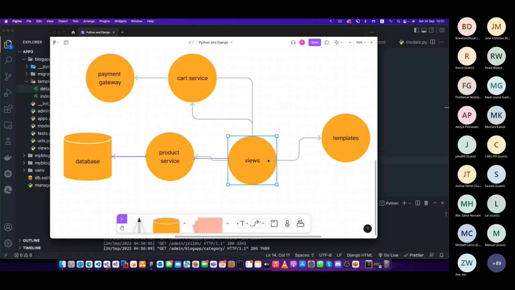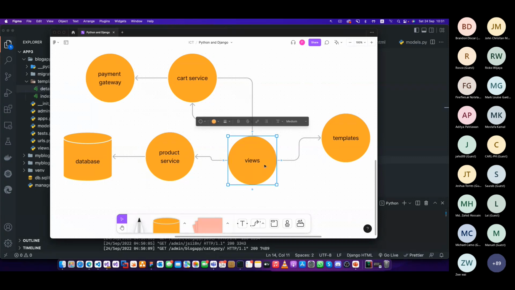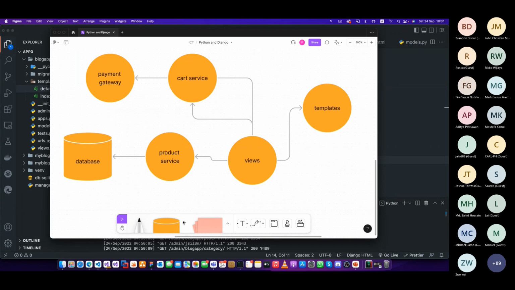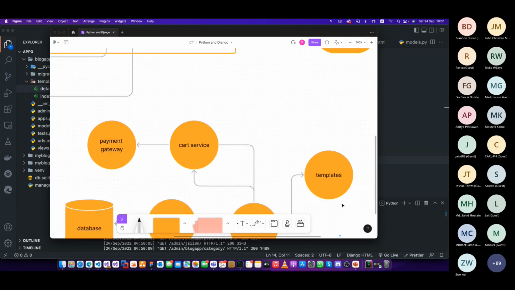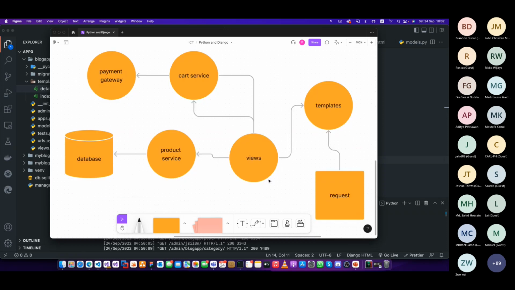Today, because it's just an introduction session, I did everything inside the view. It should be like this, different services, right? So these will be Python files, just accessing this information using models and then sending back to the views, and the view will be handling sending back the information, the templates. So the request will be coming here, whatever the user request will be. The button clicking part will come to this part, to the template like this. It comes here and then goes back to views, and whatever the products are, it will just come back here, right? I hope you got that.